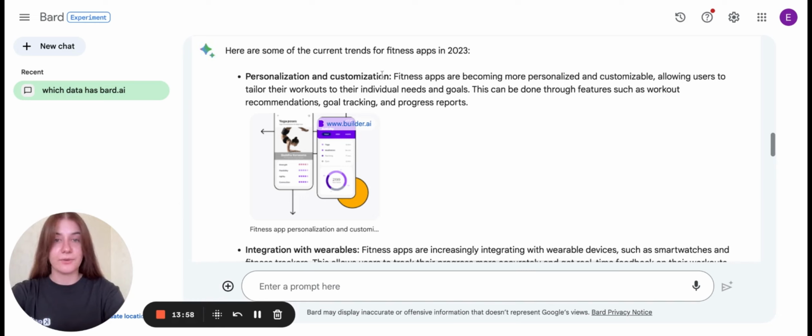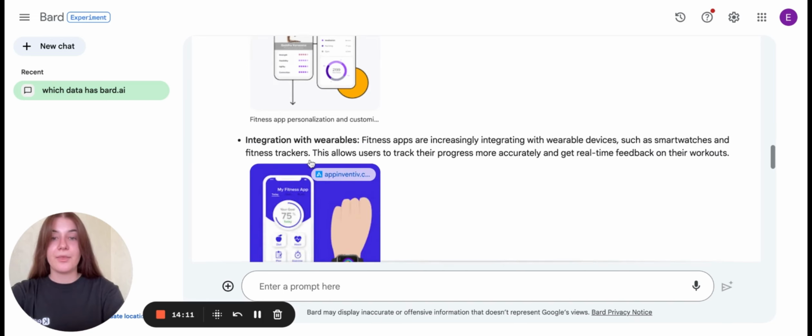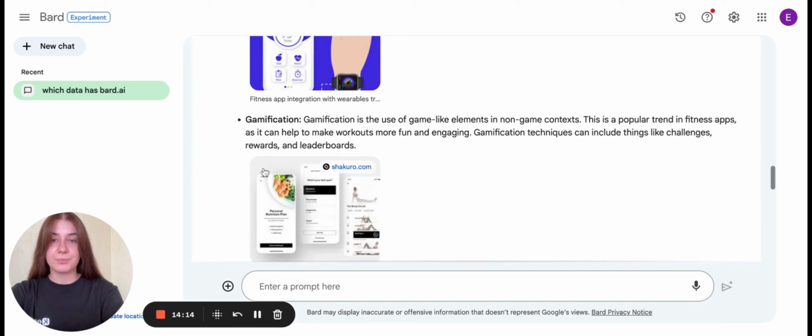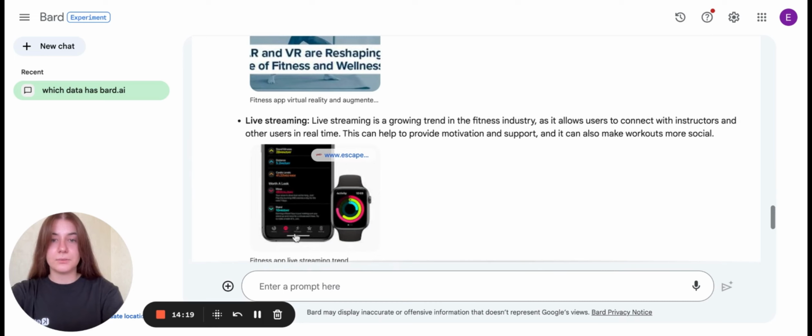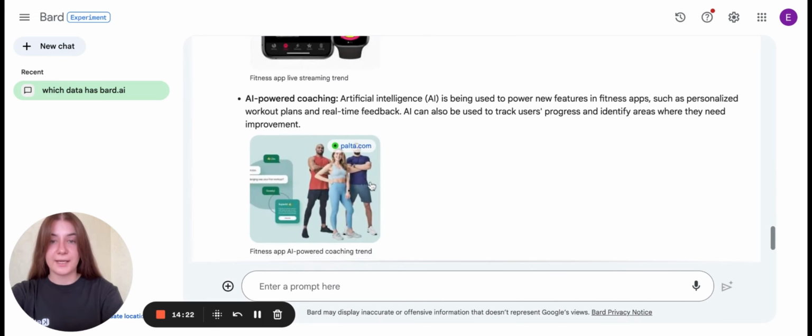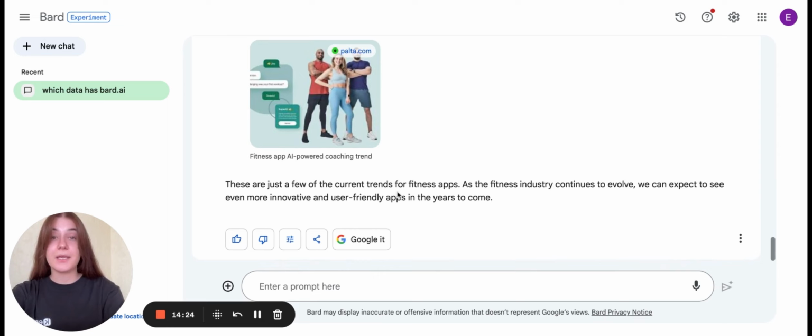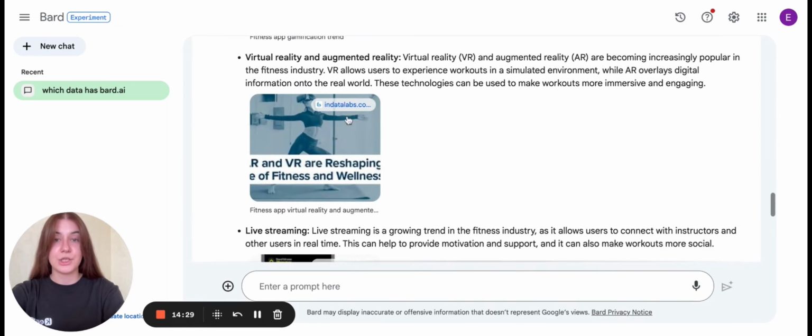The next difference is about the data once again. We will see that the data provided is actual, and it is for the year 2023. The same goes for all the other trends provided by BERT. We see that some pictures are mentioned for each factor. So it may be more convenient for you to work with BERT when you analyze the market, because you see the examples without going to other site resources.